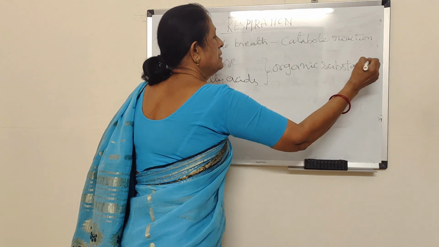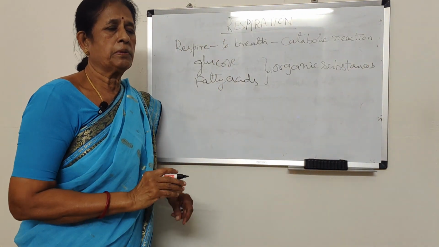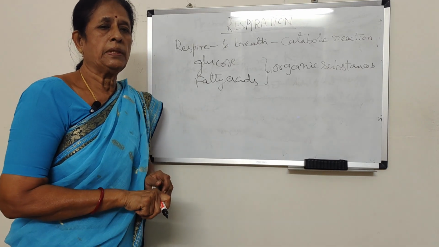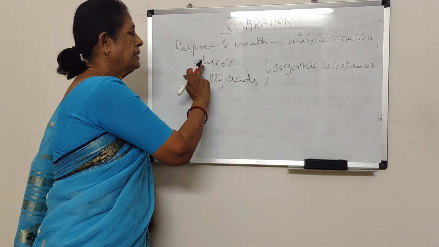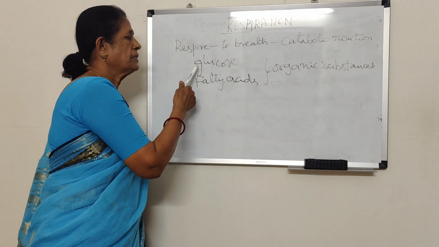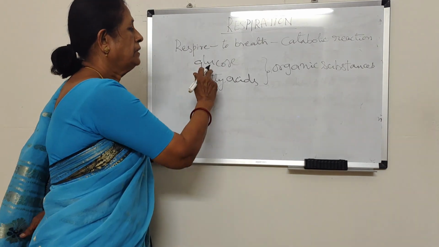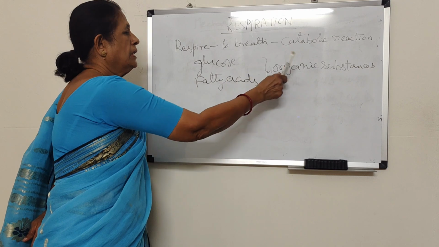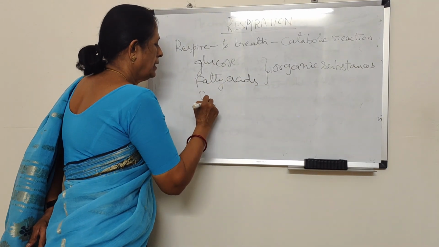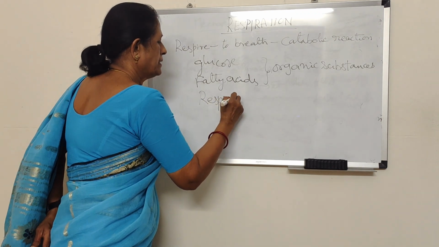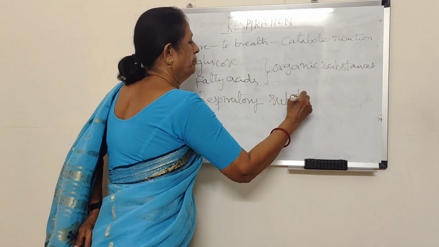Proteins usually are not used in the process of respiration; they are mainly used in tissue formation, building up of muscles, etc. The organic substances which get oxidized during respiration are called respiratory substrates.